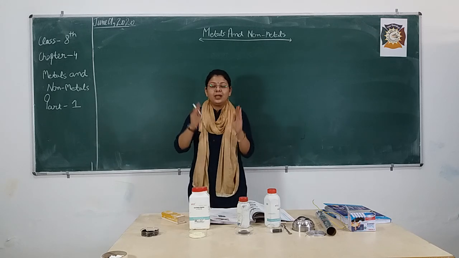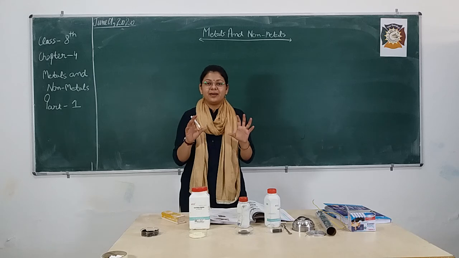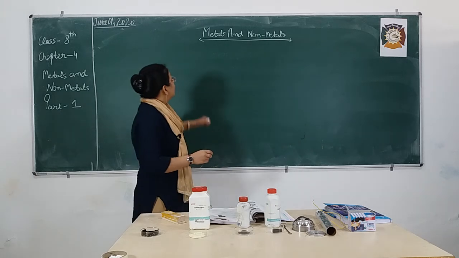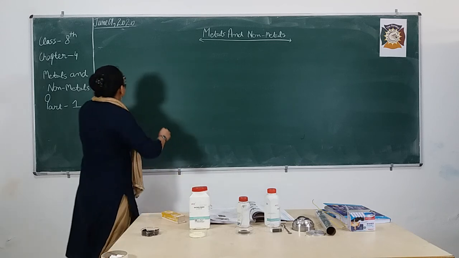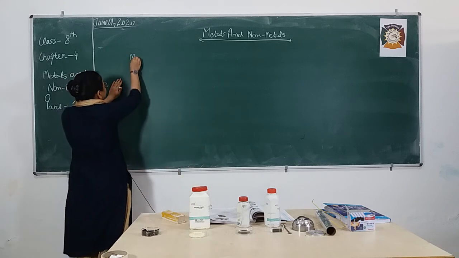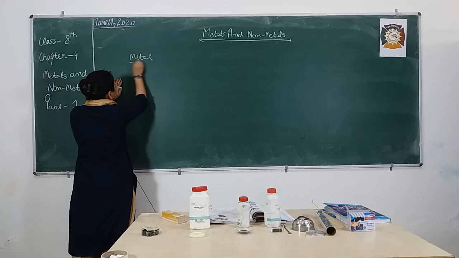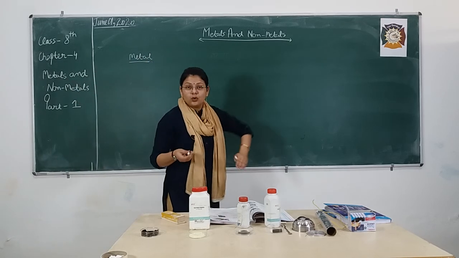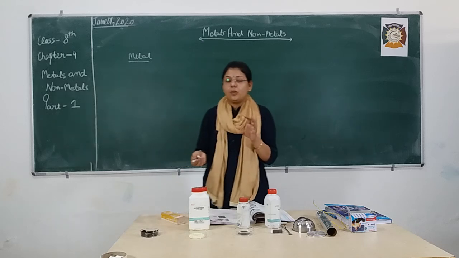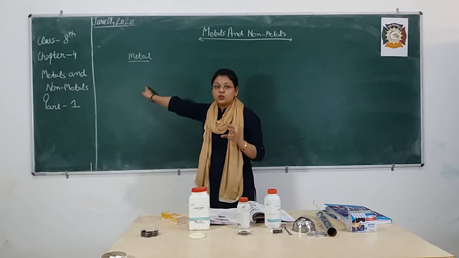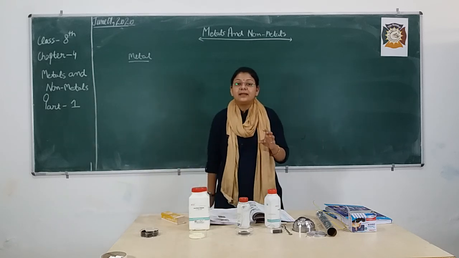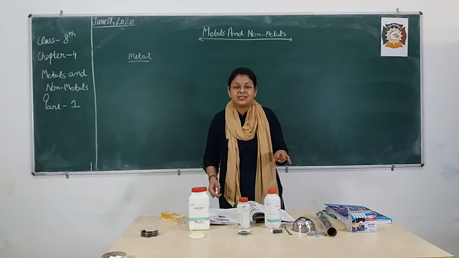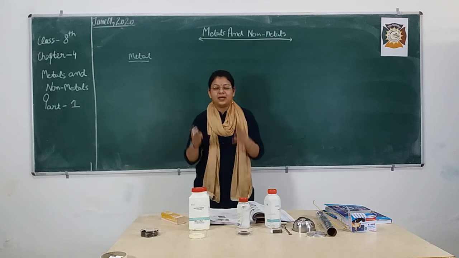So in this whole lecture we are going to compare metals and non-metals. You all are aware of this term, metal. What is a metal? The first thing that should come to your mind after reading this word is metals like iron, very good, copper, aluminium.